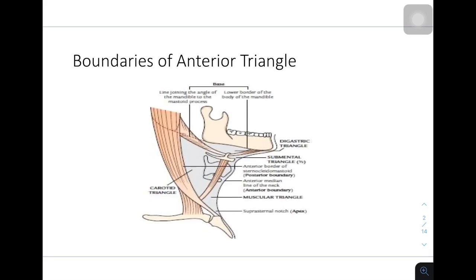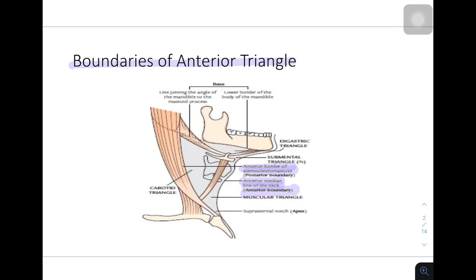So let's get started. So these are the boundaries of the anterior triangle. The anterior boundary of the anterior triangle is formed by the anterior median line of the neck. The posterior boundary is formed by the anterior border of the sternocleidomastoid. So the anterior triangle is anterior to the sternocleidomastoid muscle.